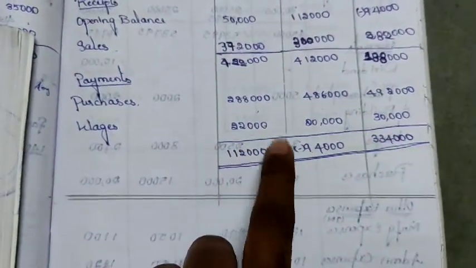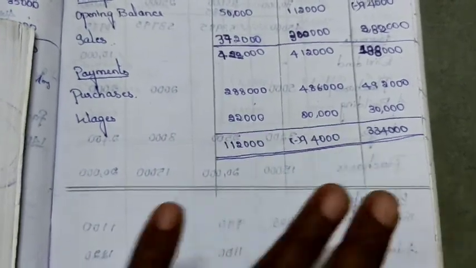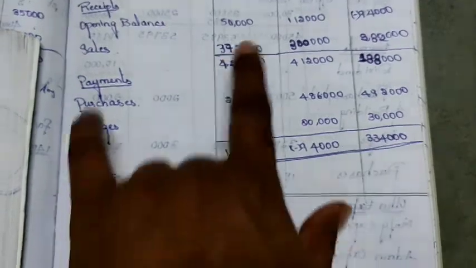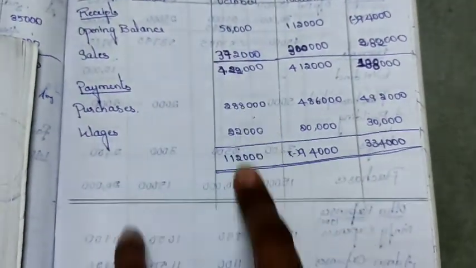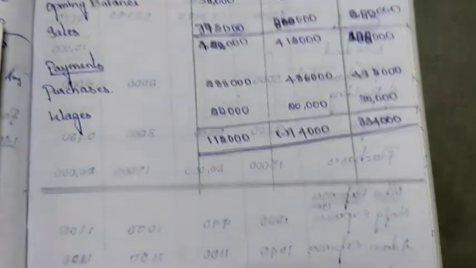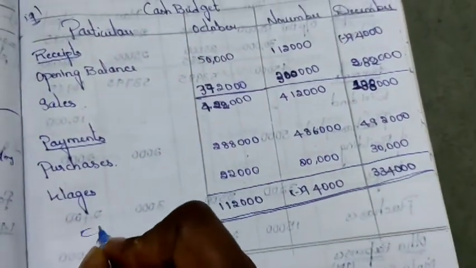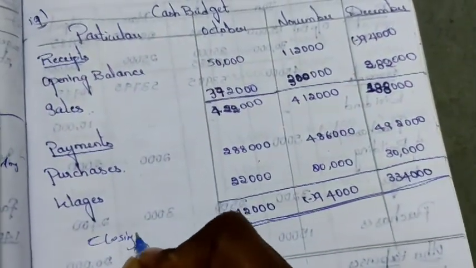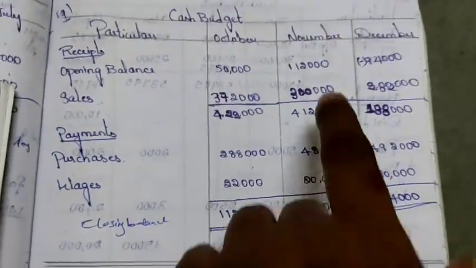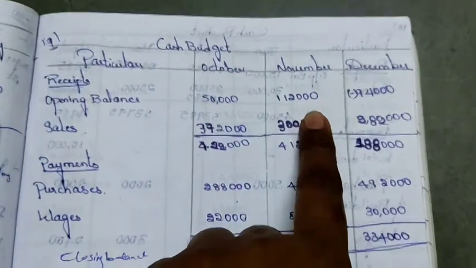Next wages. For wages he has not given anything, so same month wages we have taken, October, November, December, same rates we have taken. Now from this 4,22,000 deduct, first you deduct this month. So how much closing balance did you get here, 1 lakh. This is the closing balance. Okay, so 1,12,000 you got, and 1,12,000 will be the opening for the November month.